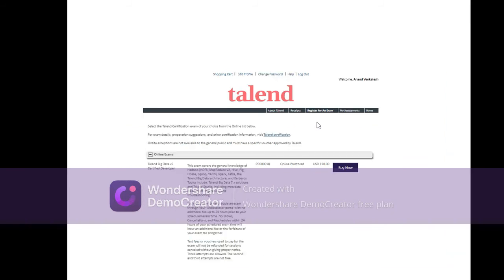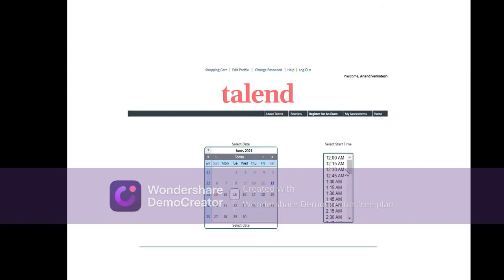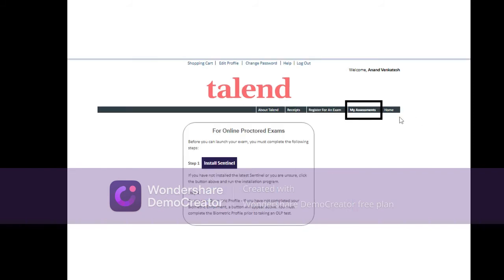Once you click on that, you'll get different online exams like Big Data version 7 certified developer, API services certified developer and data integration. So select the exam which you are going to take, click on buy now. This is similar to how you buy a product from Flipkart and Amazon. So just click on buy now and make the payment. After that, you need to select the date on which you are going to take the examination. So select the date from the calendar and also select the time slot when you are going to take the exam. Once you are done, go to my assessments.